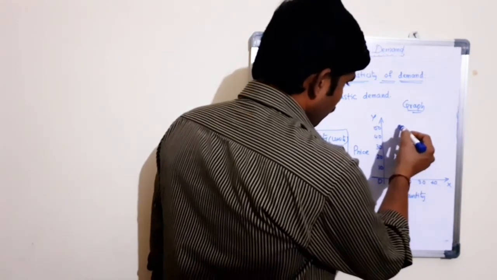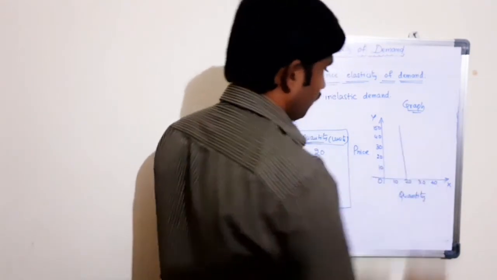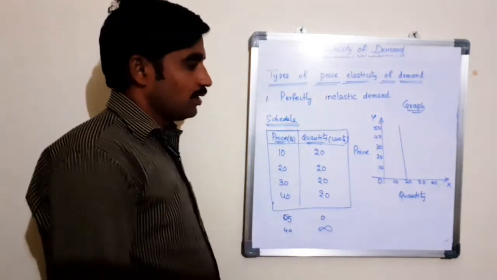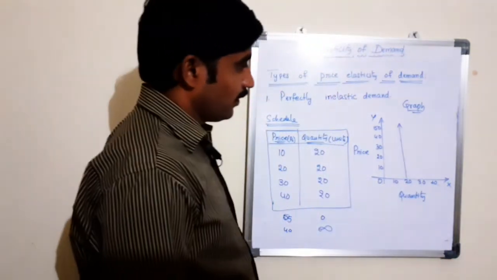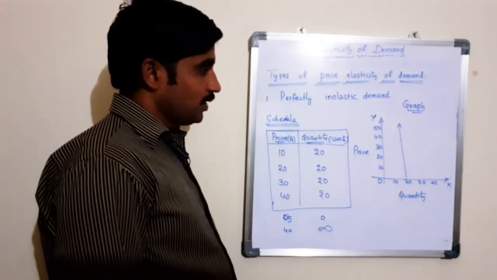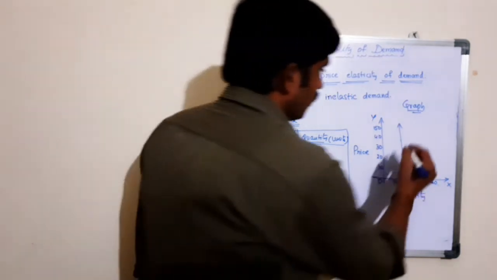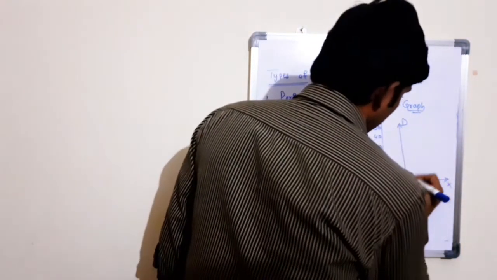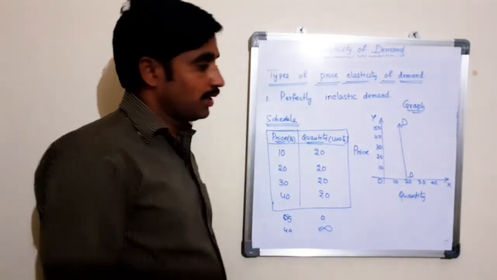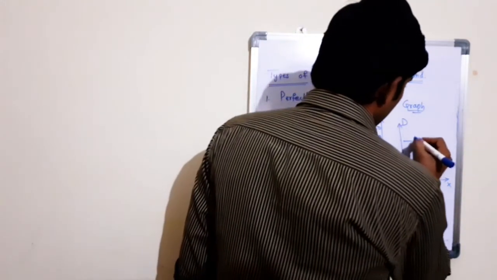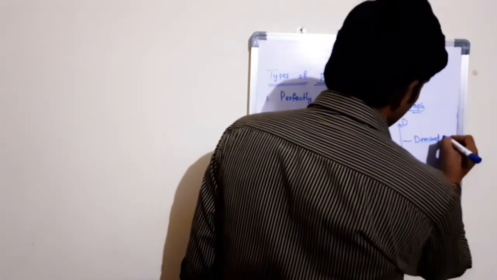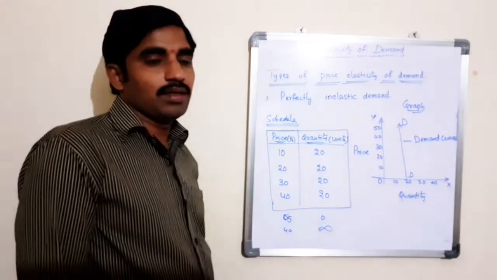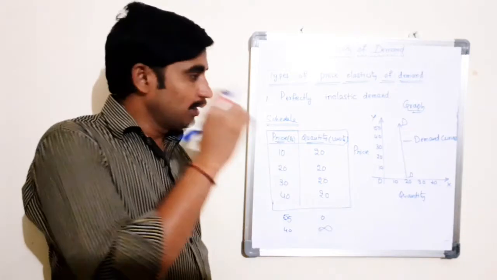Here, if you connect the points after plotting the values on the graph, you will find that a vertical straight line parallel to the y-axis is known as the demand curve. This demand curve is vertical, parallel to the y-axis.